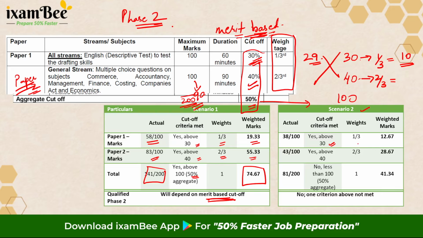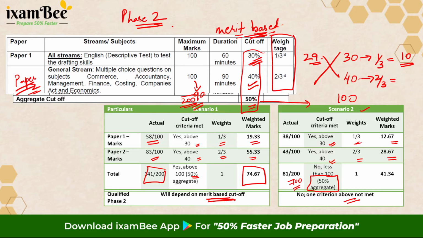Now let's have a look at another scenario where a student gets 38 marks. Yes, he has got it above 30. 1/3 weightage will mean 12.67 marks. If a person got 43, yes, again he has got above 40. A 2/3 weightage means he has got 28.67 marks out of a cumulative 100 marks scenario. However, his total is 81 out of 200, which is where he will not be considered because he has not got 50% marks in aggregate, which is less than the 100 marks required. In that case, he will not qualify irrespective of whatever the merit-based cutoff turns out to be. So this is the meaning of the weightages and the minimum cutoff criteria.